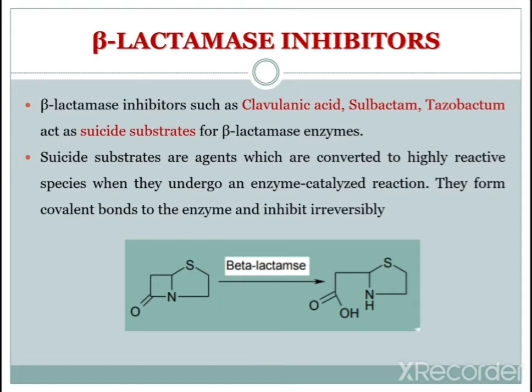What is meant by suicide substrate? These are agents which convert into highly reactive species when they undergo an enzyme-catalyzed reaction. During the enzyme-catalyzed reaction, these suicide substrates are converted into highly reactive species and the reaction is carried out. They form a covalent bond to the enzyme and inhibit it irreversibly. So they form covalent bonding with the enzyme, inhibiting it irreversibly.